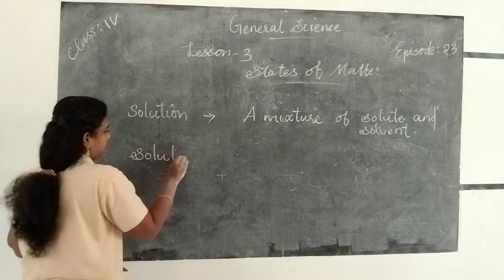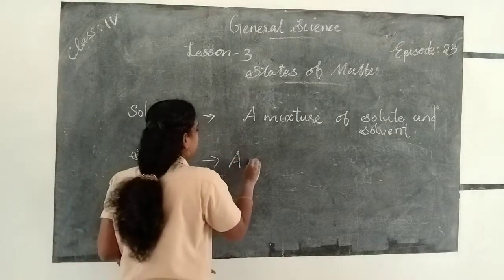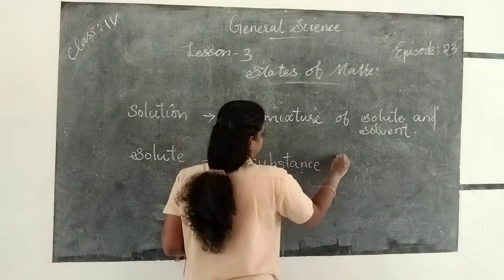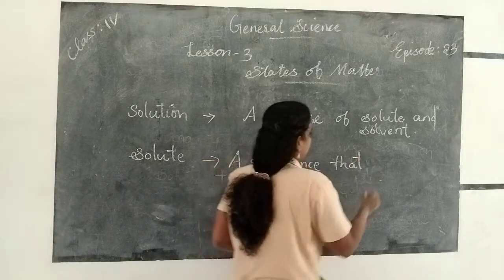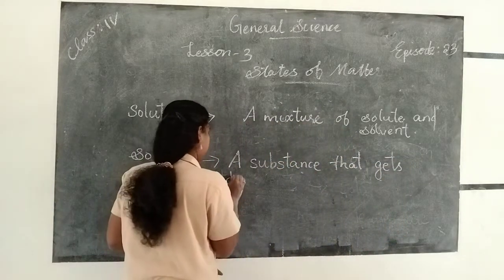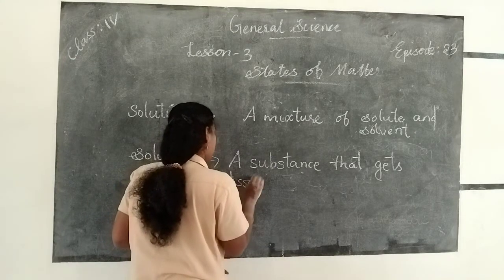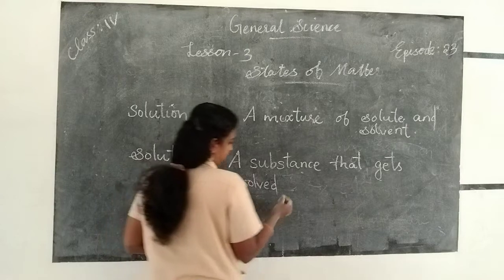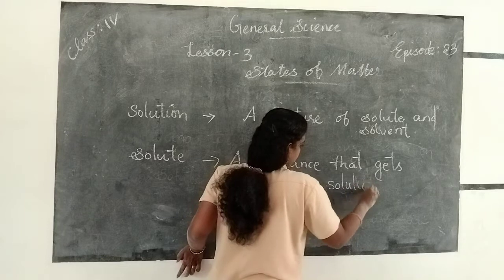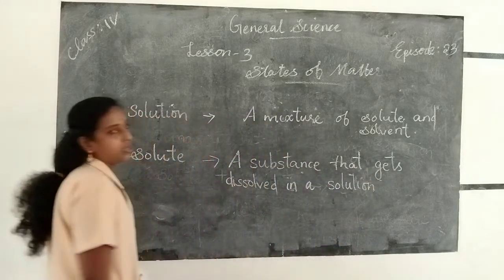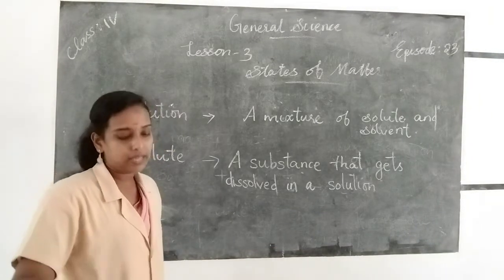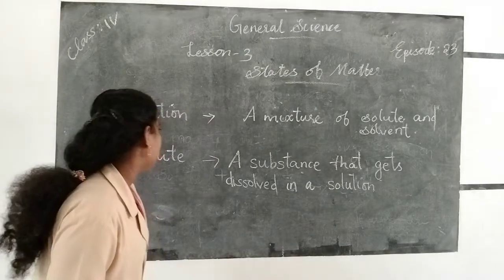Solute: a substance that gets dissolved in a solution is called a solute. Then solvent. Solvent means a substance that dissolves the solute is called a solvent.